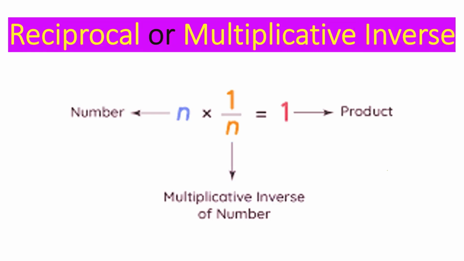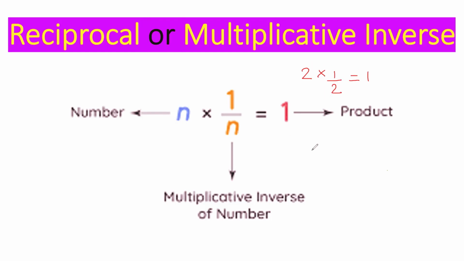Reciprocal or multiplicative inverse. The other name of multiplicative inverse is reciprocal. Multiplicative inverse means any number, if you multiply it with its reciprocal, you will get the answer as 1. So if I give 2, what shall I multiply with 2 so that I get the answer as 1? I'll multiply 1 by 2, the reciprocal of it. Only then would I get the answer as 1. Why? Because the 2s cancel and it gives the answer as 1.